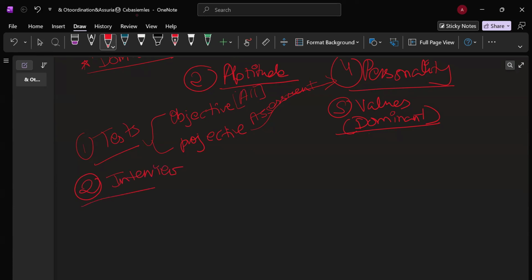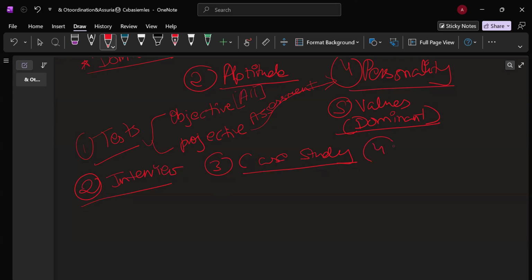Okay. Next method that you have is interview. Now, interview is basically the simplest form of assessment method because it is just seeking information from a person on a one-on-one basis. Okay. Then you have case study. Case study is mostly used by clinical psychologists, and this is an in-depth study of an individual in terms of his or her psychological attributes, history, and context of his or her psychosocial and physical environment.